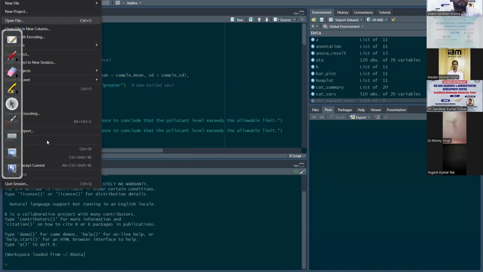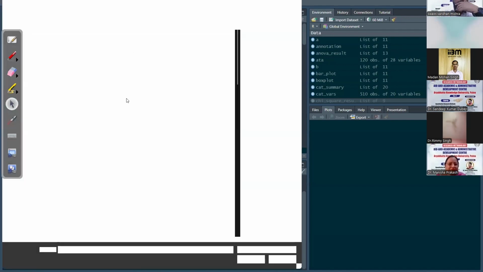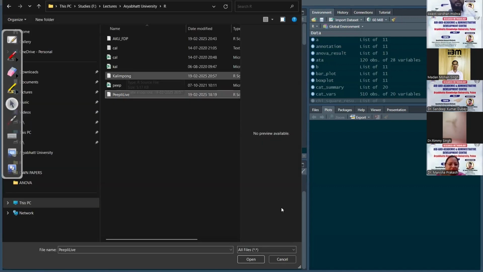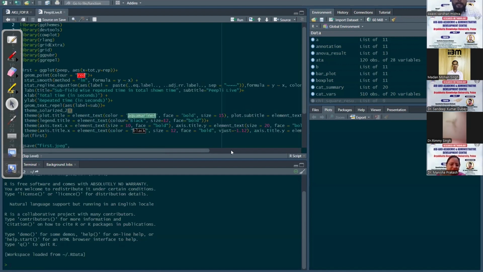Some of our studies which we have already done. This study was done by one of my colleagues.